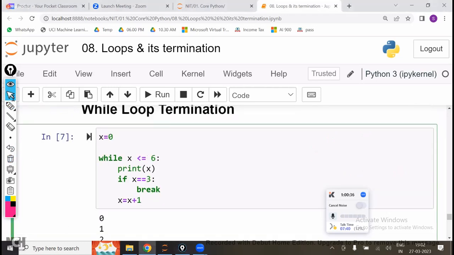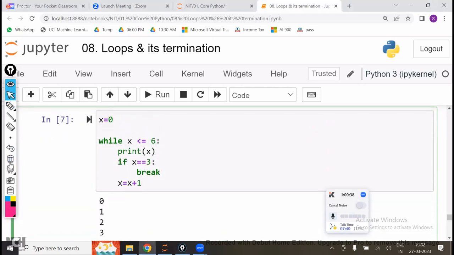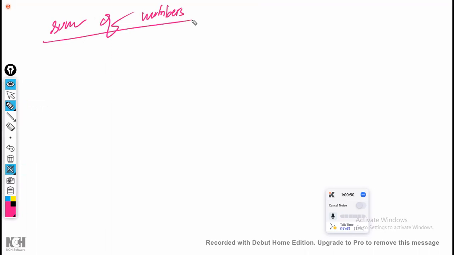Now let us see the importance of the while loop. Now there is an interesting question. Sum of numbers. You just have to do the sum of numbers. That's it. Nothing else. Not n natural numbers.